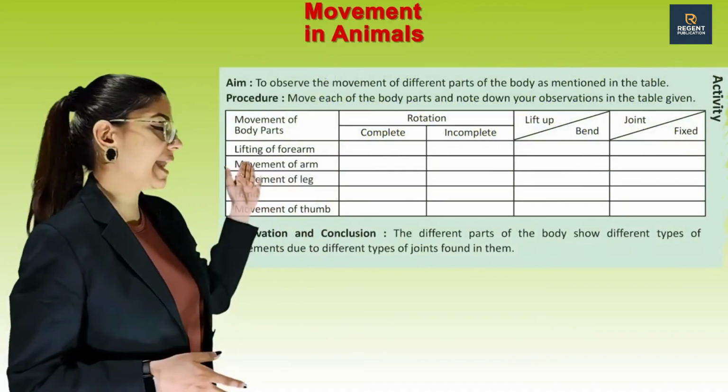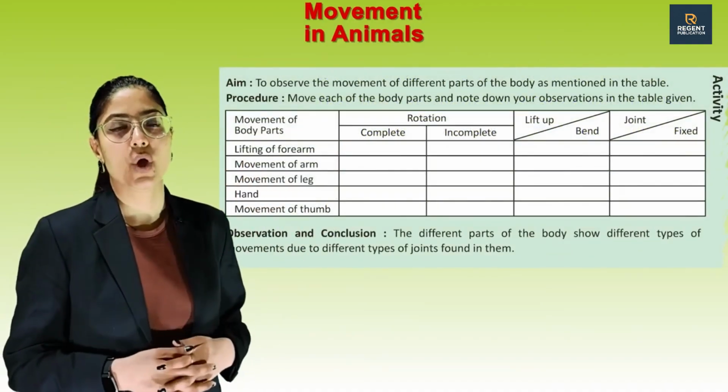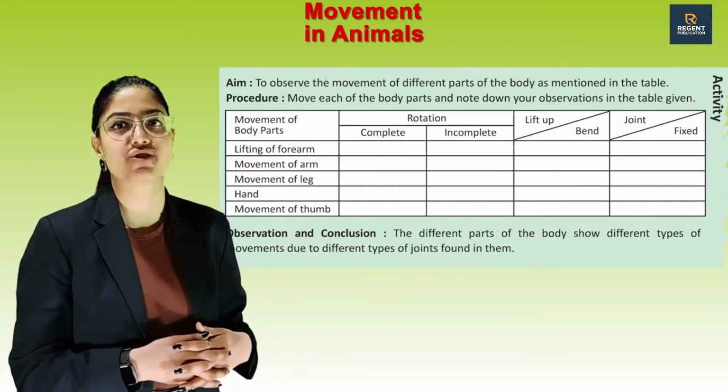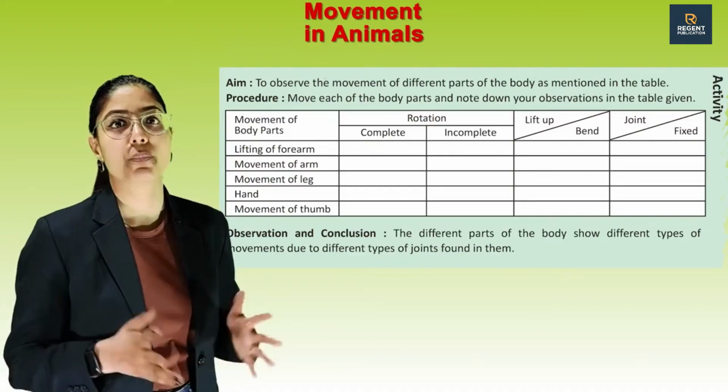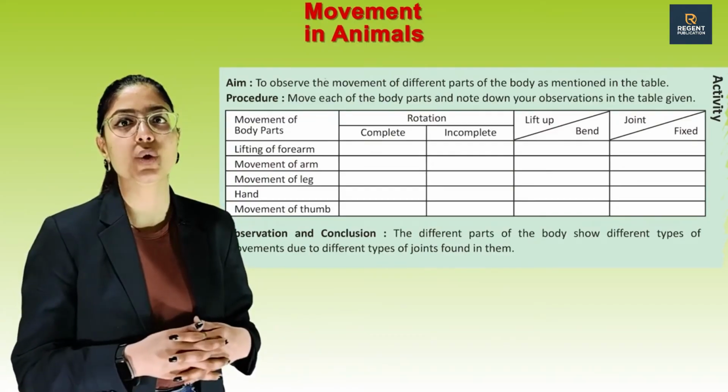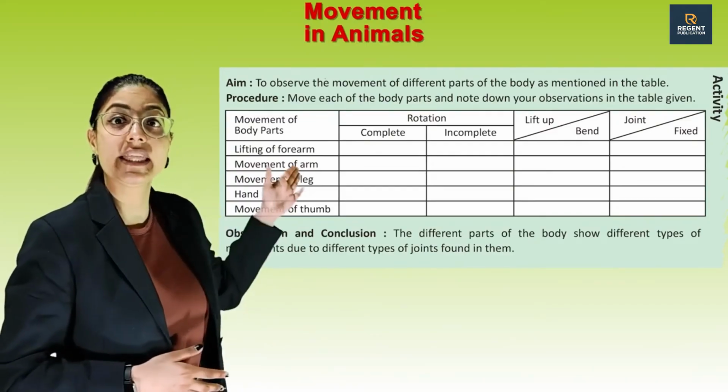Now, let's see an activity. Aim: to observe the movement of different parts of the body as mentioned in the table. Procedure: Move each of the body parts and note down your observation in the table given.